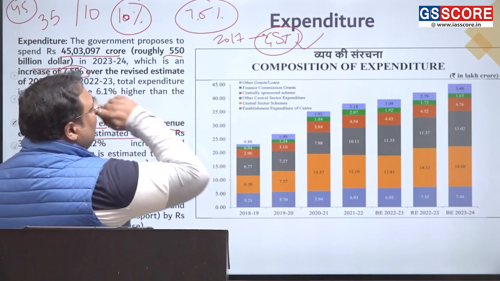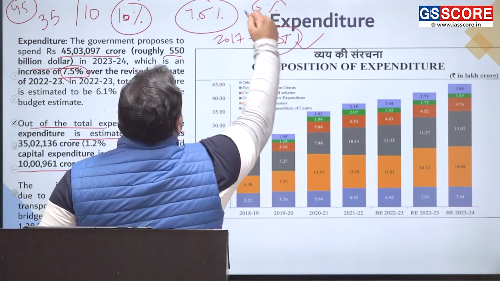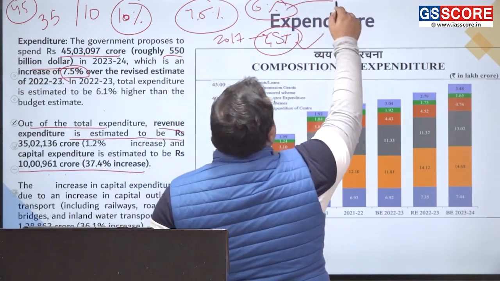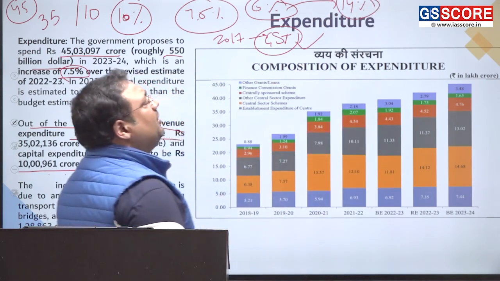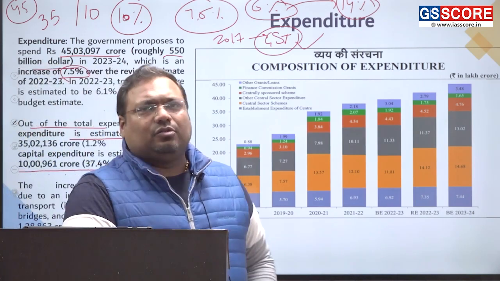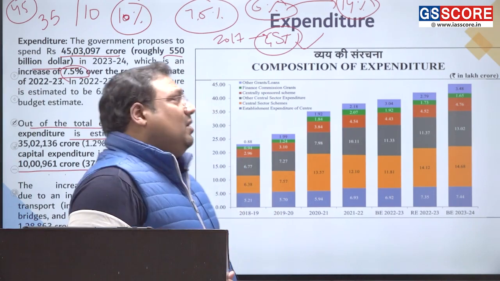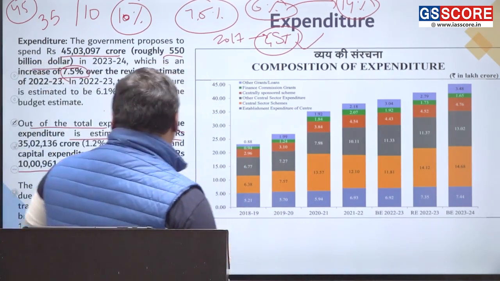And the good thing is our capital expenditure used to be about 6% of the total expenditure. Now this has more than doubled. From 6% we have come to a stage of 14% of capital expenditure. And in addition there are some more positive signs. So this is also a very good positive development that you can identify. Increase in capital expenditure is the highlight of this budget.